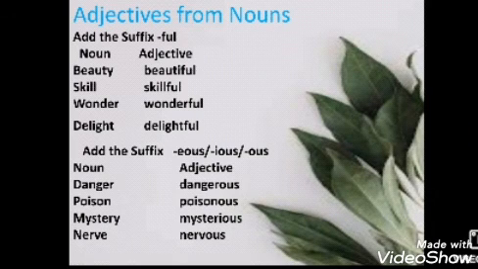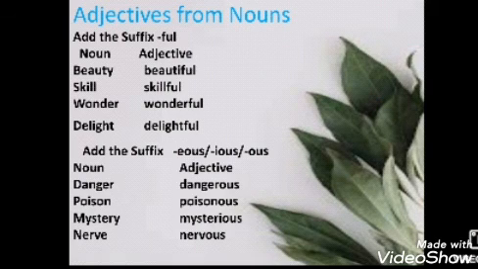So today we are going to learn how to form adjectives in different ways. First, we'll see the formation of adjectives from nouns. Here you have to add the suffix ful at the end of the word. You have the noun and in front of it the adjective. See the noun beauty.